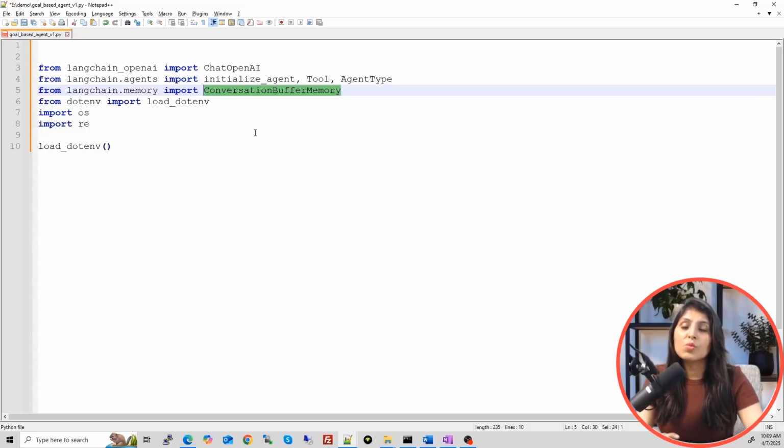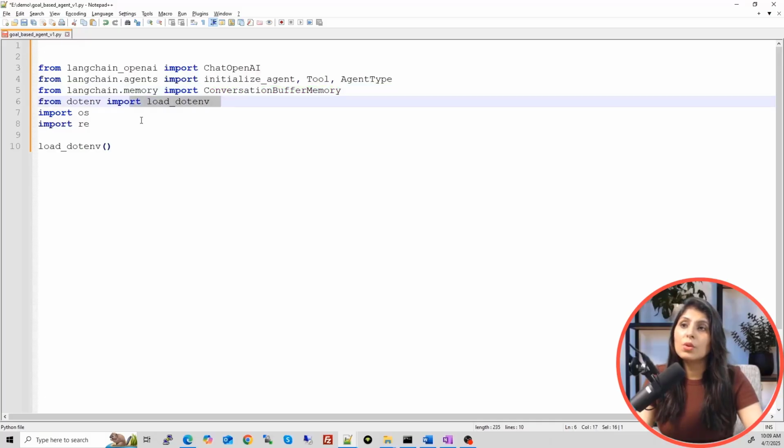Okay, and then we have this module over here. This simply means we need to store the conversation of the user and the bot in memory. So for that we are using this conversation buffer memory. And this module we used because we want to load the OpenAI API key. See guys, there are two types of LLM. One are paid LLMs and one are free LLMs. The paid LLMs are those to use which you need an API key, right?